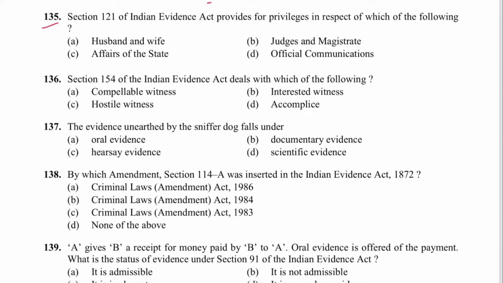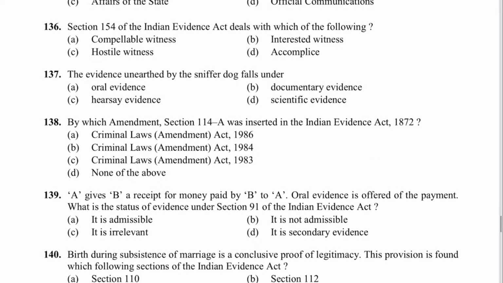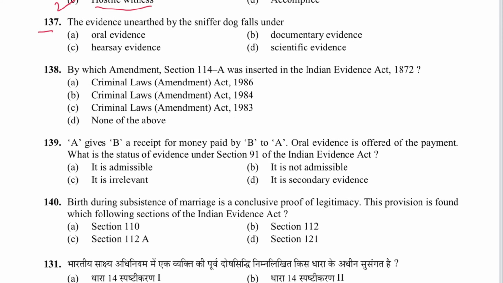Next 135, section 121 of Indian Evidence Act provides for privileges in respect of which of the following? Judges and magistrates. B is the answer. Next 136, section 154 in Indian Evidence Act deals with which of the following? Hostile witness. C is the answer. Next 137, the evidence unearthed by the sniffer dog falls under scientific evidence. D is the answer.